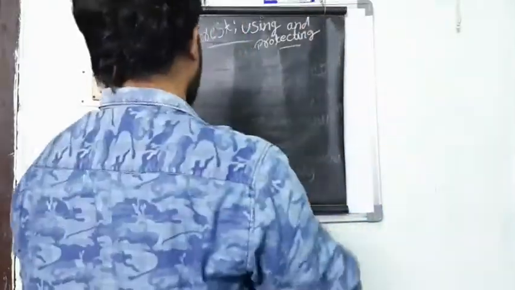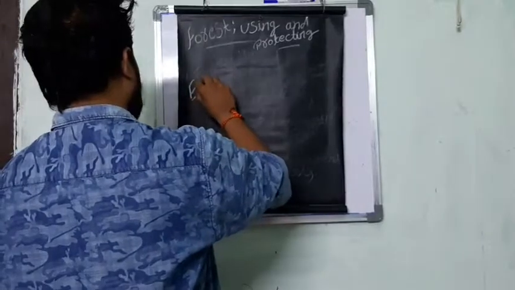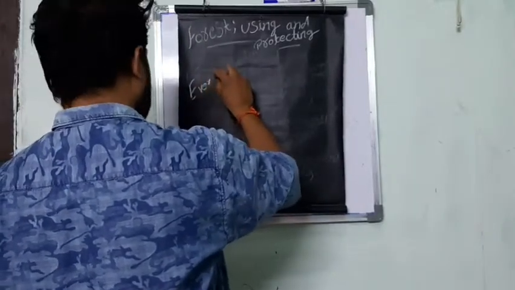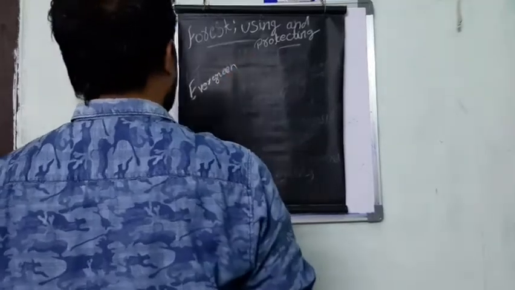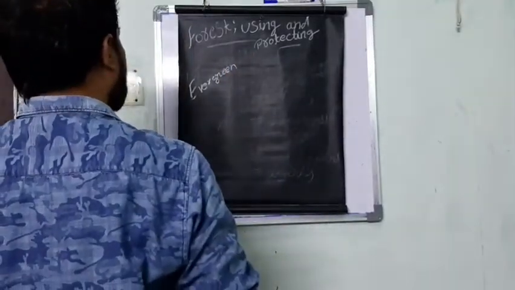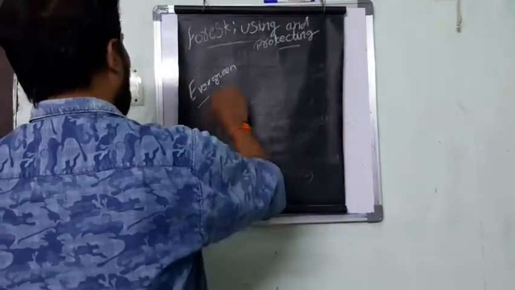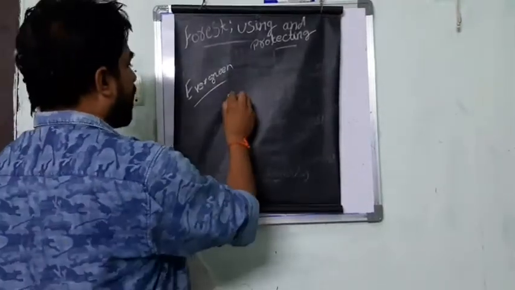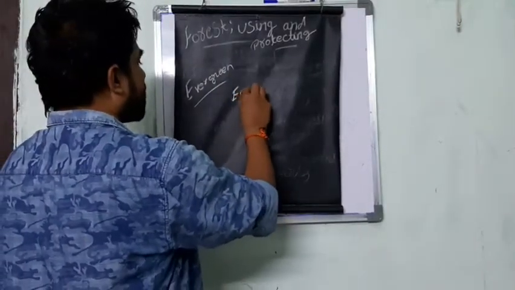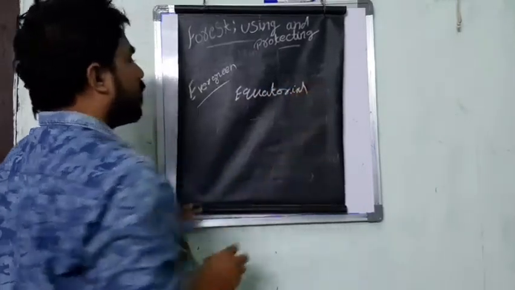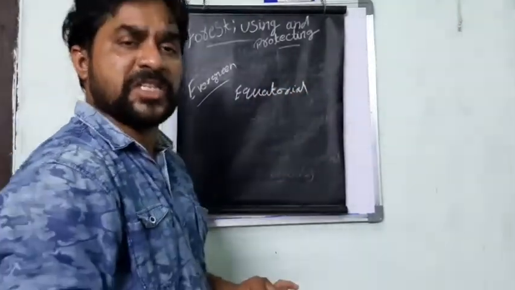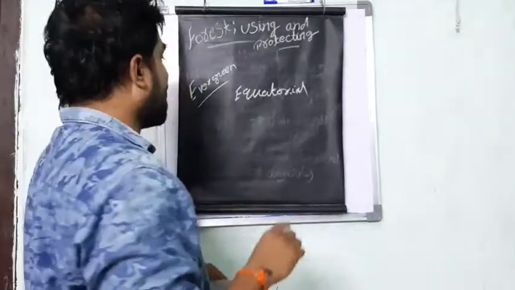See the first one, what is meant by evergreen forest? Evergreen forest can be found only near the equatorial regions. Why is it more in the equatorial regions?